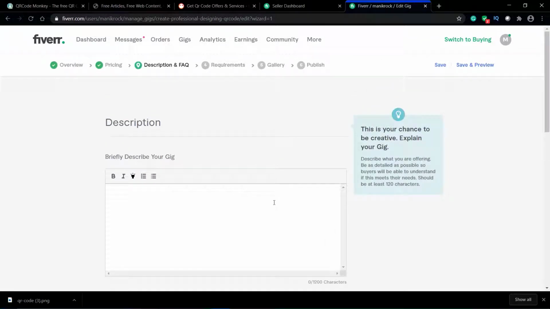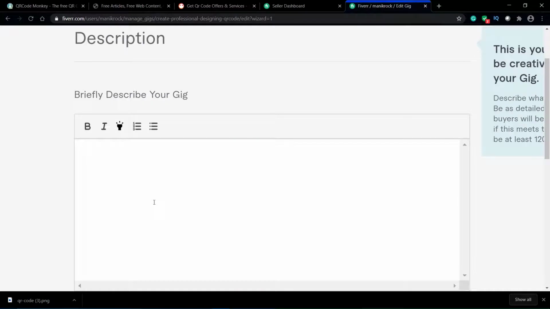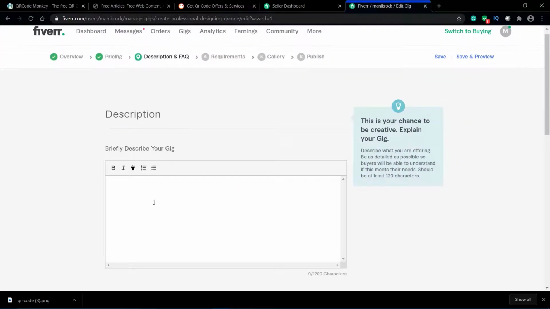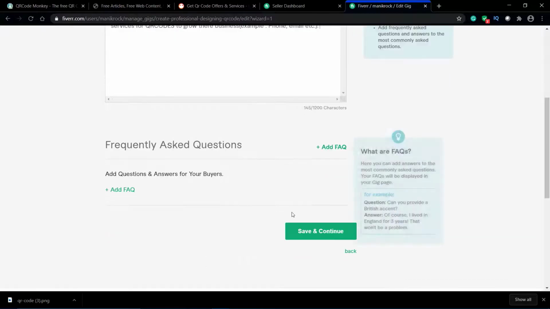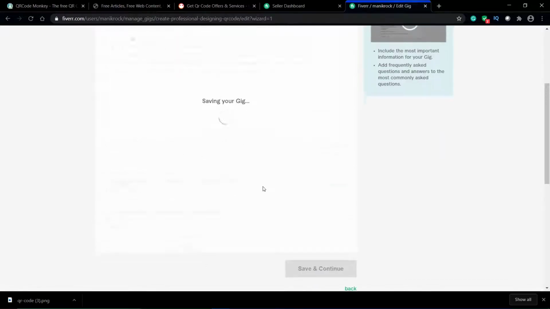So you just need to give a description. I will quickly write a description for you guys, and you can also use it as a reference for what to write here. I have created a small description for you: that I can create a professional QR code for companies and offer more than 10 services for QR codes to grow their business, for example phone and email, etc. So you can see this and get a glimpse of what to write for a particular gig. Then click on save and continue.